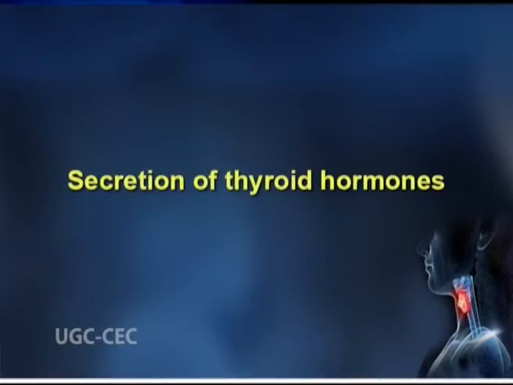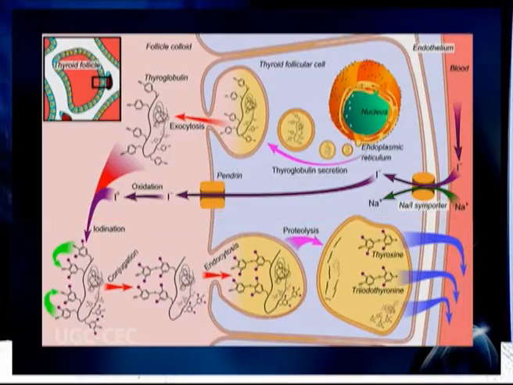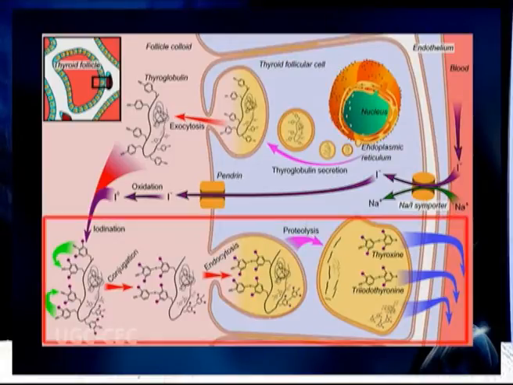Understanding the thyroid hormones, their secretion and transportation to the target organs. The units of iodothyroglobulin, that is MIT, DIT, T3 or T4, from the follicular lumen are taken up by follicle cells through phagocytic or endocytic mechanisms.